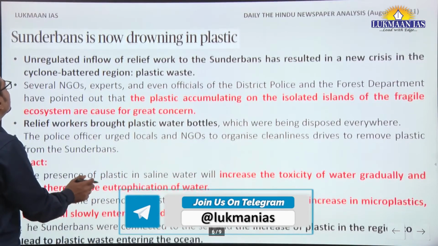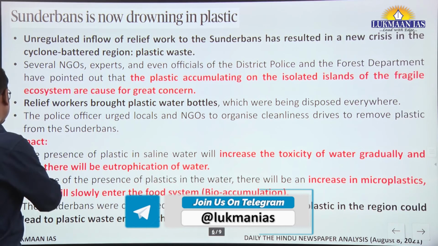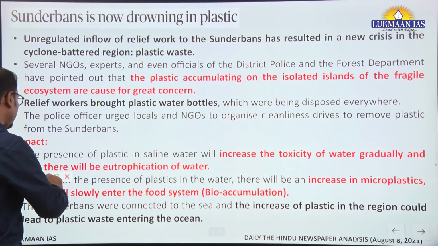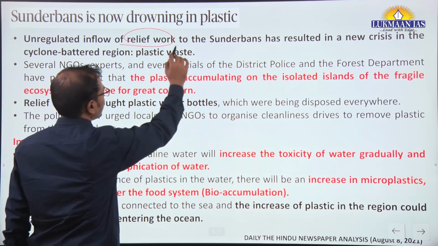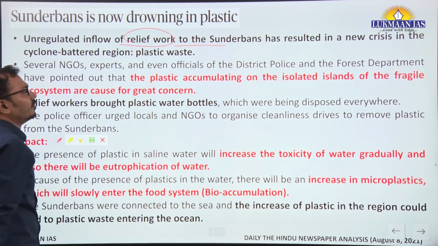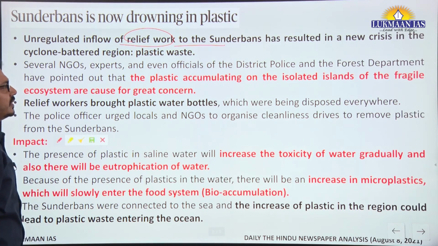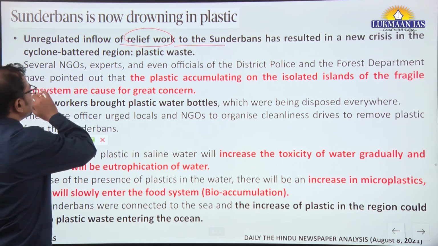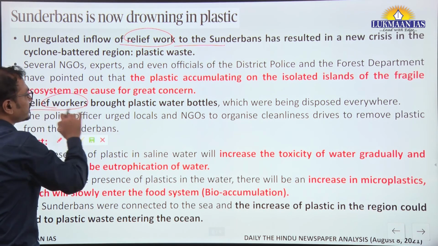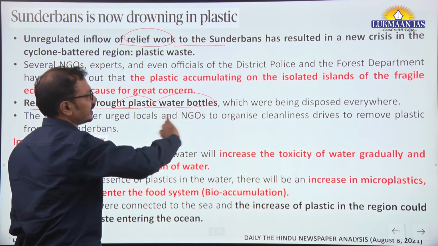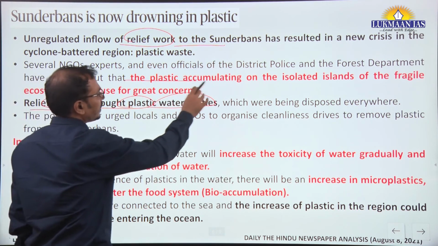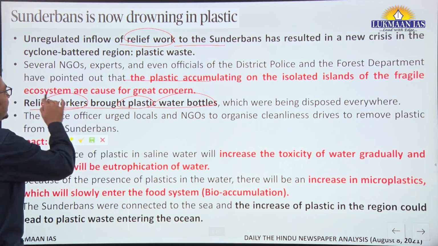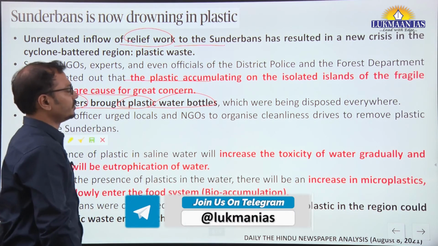Now, Sundarbans is now drowning in plastic. So what is happening there? After cyclone Yas, there was relief work being done in the Sundarban region where the devastation by cyclone Yas was there. Due to this relief work, relief workers brought plastic water bottles and they disposed of them everywhere in that region. Now this plastic is accumulating on the isolated islands of the fragile ecosystem and is a cause of great concern.